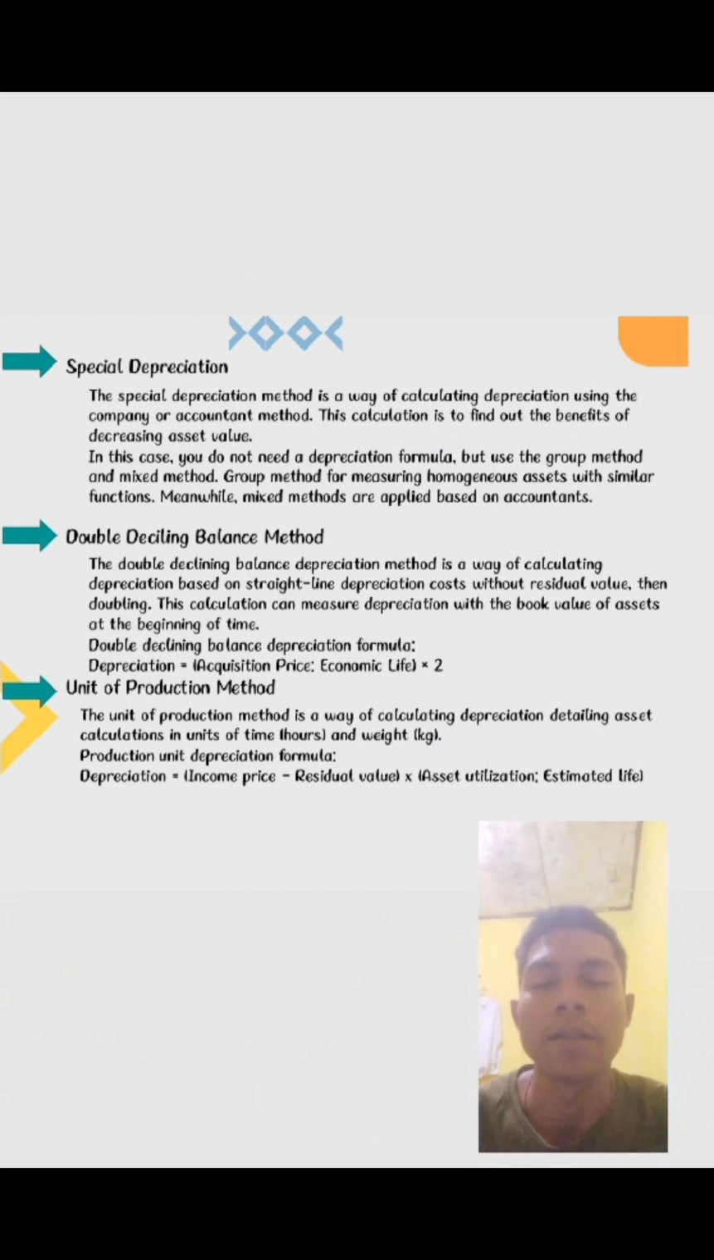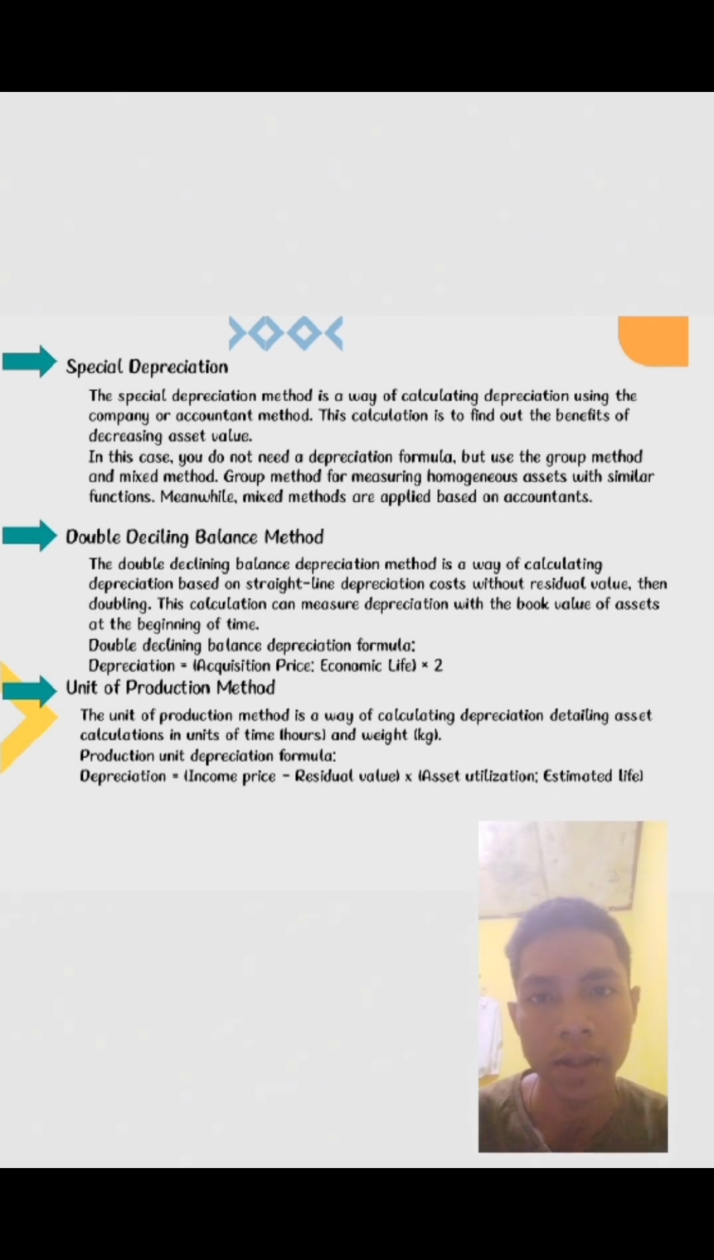The first is special depreciation. The special depreciation method is a way of calculating depreciation using the company or accountant's methods. This calculation is to find out the benefit of decreasing asset value. And the second, the double declining balance method.